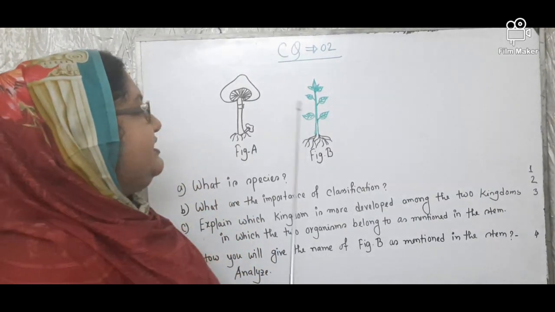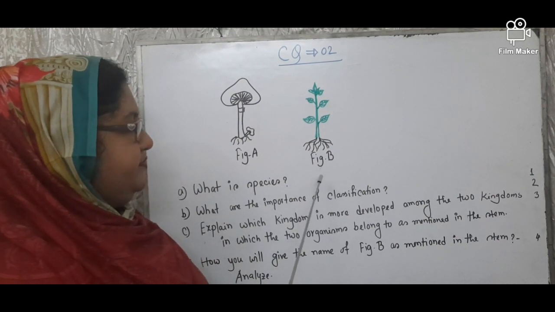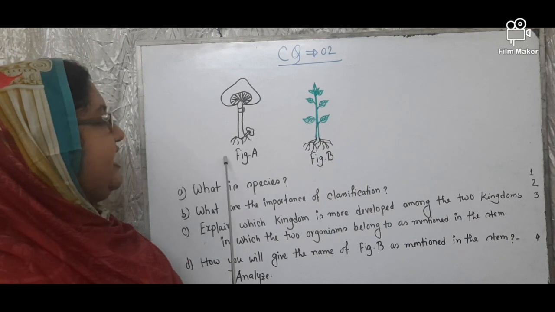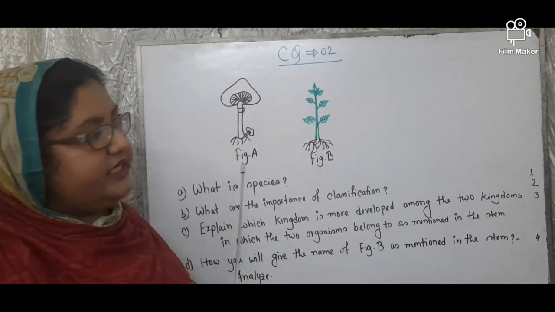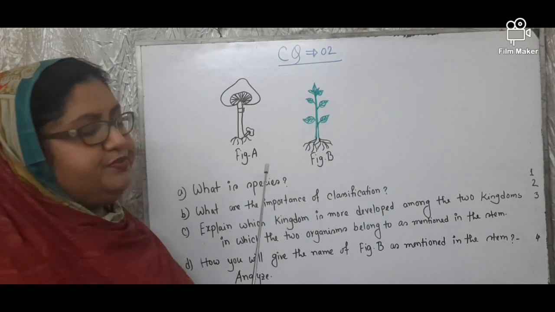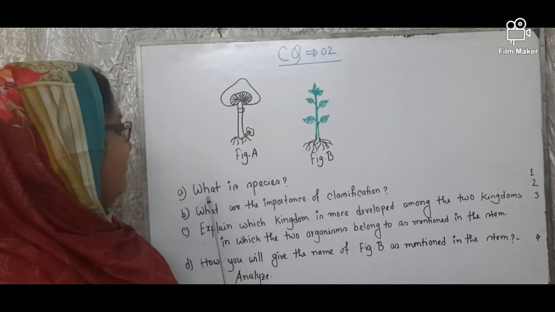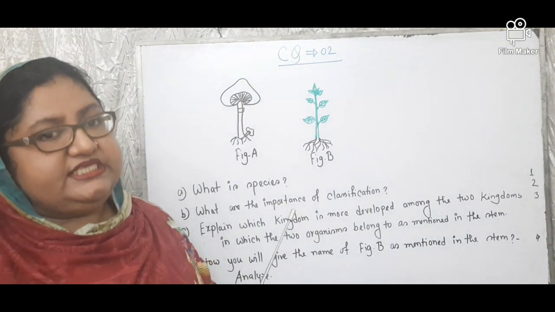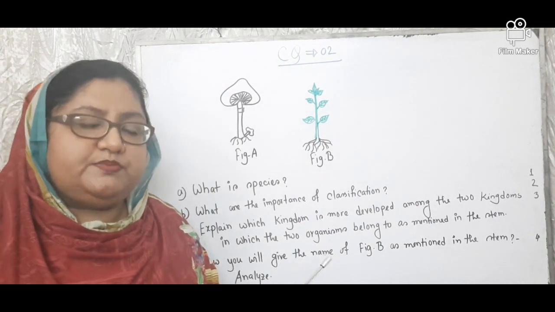Now creative question number 2. In this question, you are given 2 diagrams. It is the diagram of a mushroom, which belongs to kingdom fungi, and the diagram of a plant which belongs to kingdom plantae. Now the questions are: the first question is, what is species? In your book, the definition of species is written like this: the smallest rank of classification is called species.